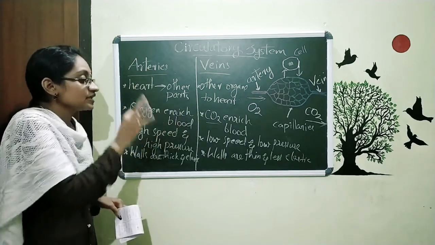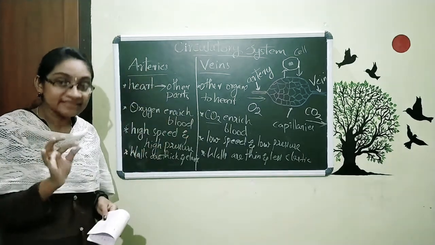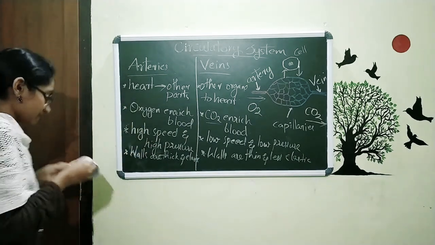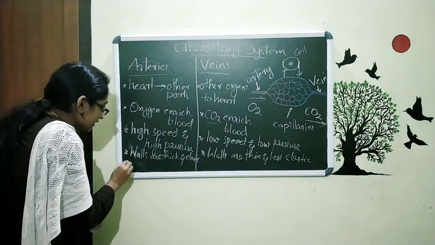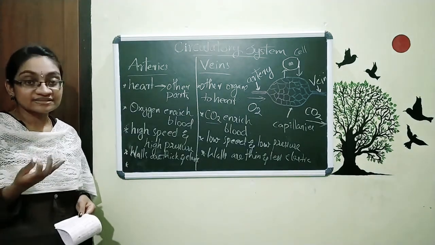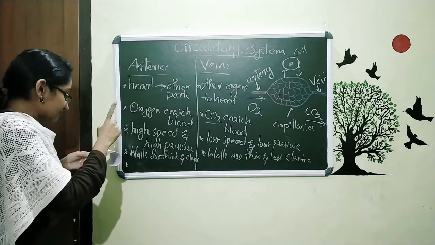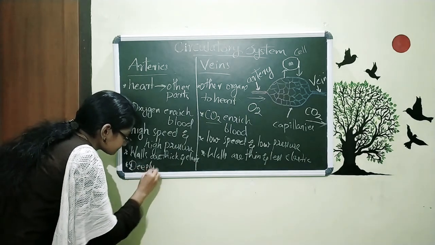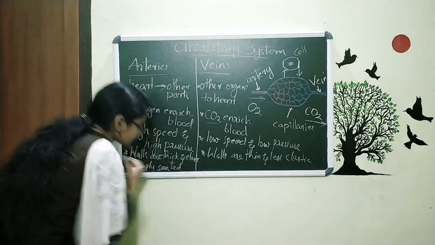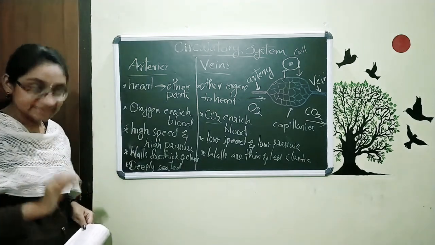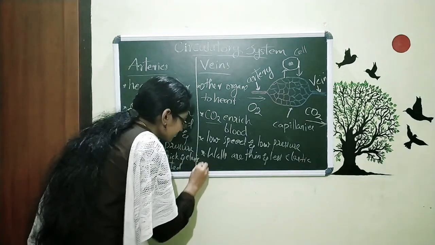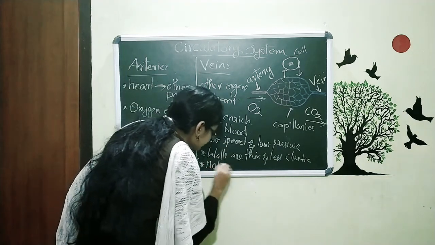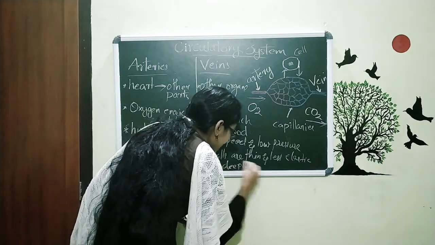And what about the veins? These veins' walls are thin and they are less elastic than these arteries. That is the next difference. And the final point is the position of these arteries and veins. The position is that these arteries are deeply seated. And what about these veins? The position of veins is not deeply seated.